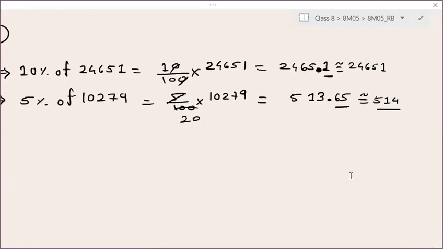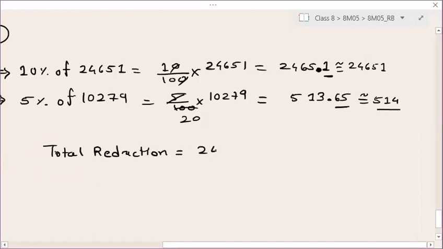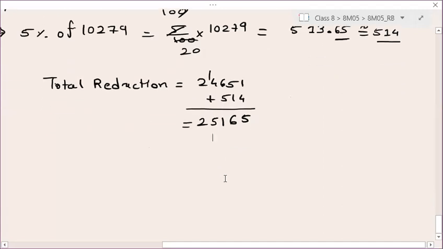Okay, now what they are asking is the overall reduction in the number of patients. So total reduction is, now tell me, how many patients are going to reduce? The total reduction will be 2465 plus 514, right? Yes, Safwan, you are right. 4 plus 1, 5, 5 plus 1, 6, 6 plus 5, 11, 4 plus 1, 5 and 2. So the total reduction in patients is 2979. Right, this is your total reduction in patients.